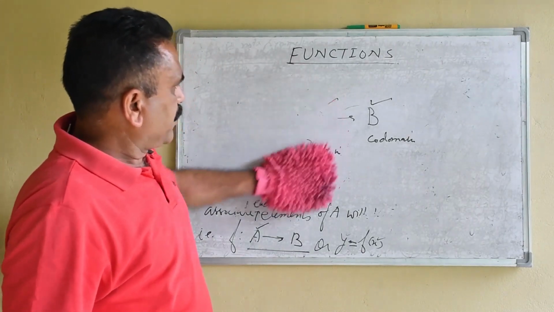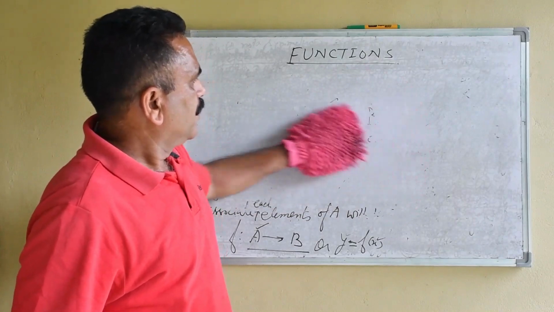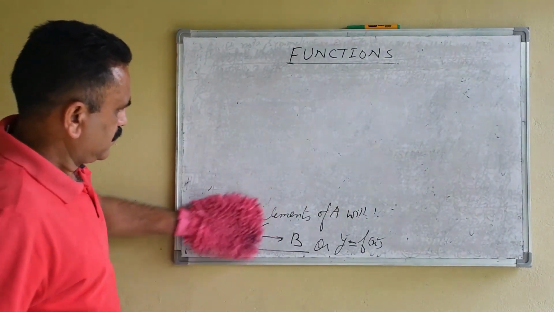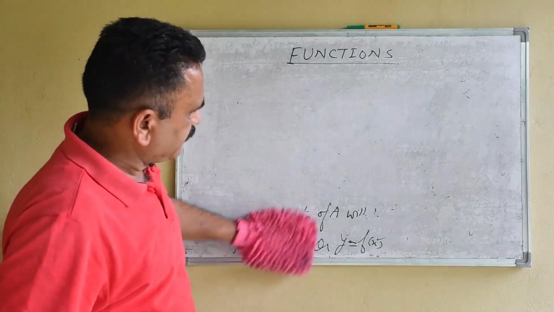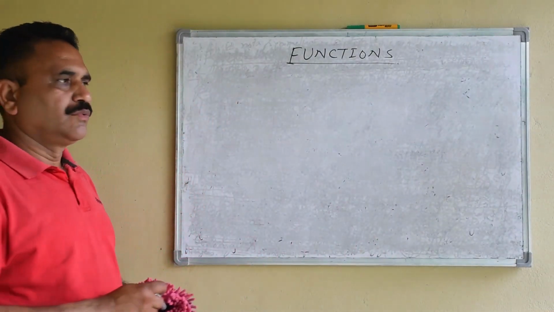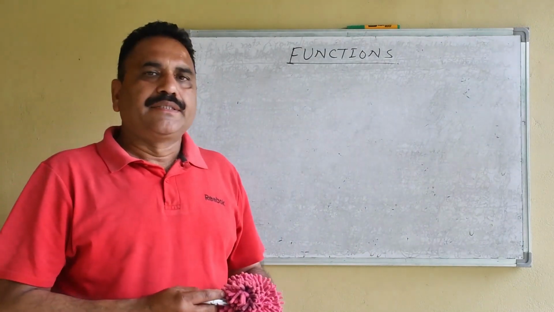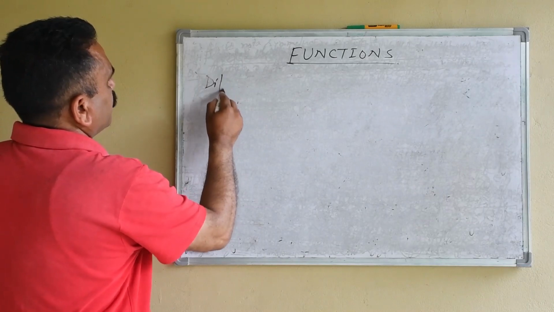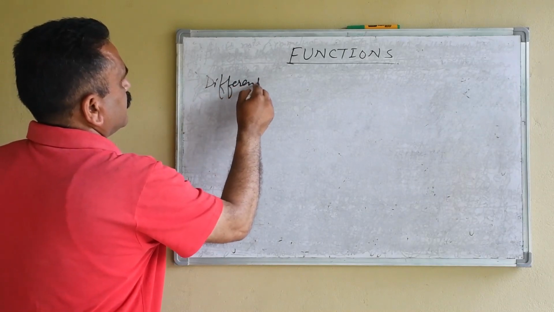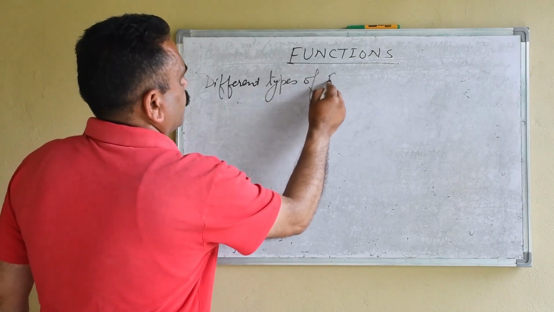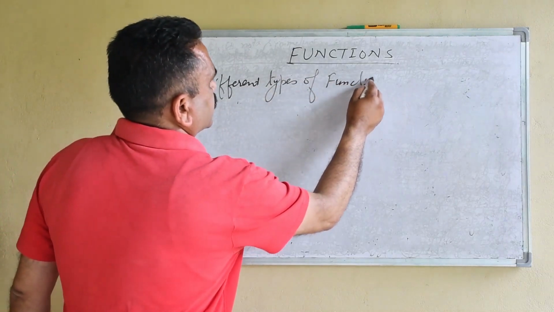Now in +2 standard, we will study different types of function. What are those types? One-one, onto, and invertible function. So, different types of functions.